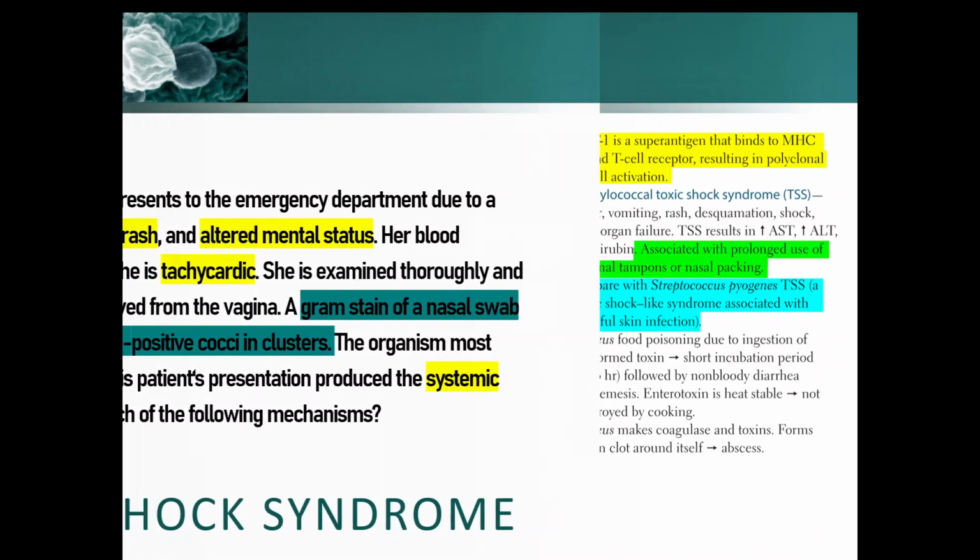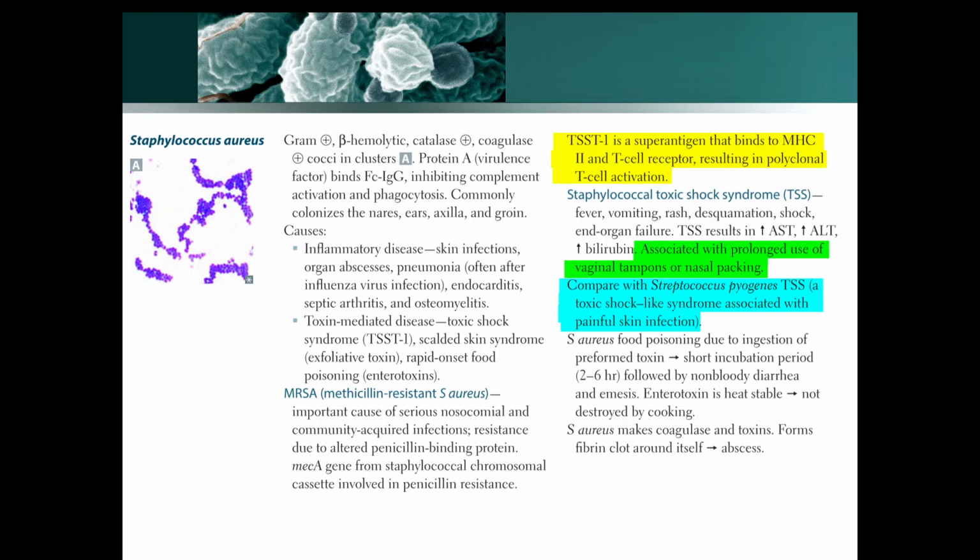First of all, in Staphylococcus aureus, toxic shock syndrome is caused by TSST-1, that is toxic shock syndrome toxin 1, which is a superantigen. Now, what is a superantigen? A superantigen is an antigen that can directly bind to the T cell and release massive amounts of cytokines. These massive cytokines then lead to the exaggerated response, that is toxic shock syndrome. Here you can see this is the page that has been taken from First Aid 2019. It is associated with prolonged use of vaginal tampons and nasal packing.